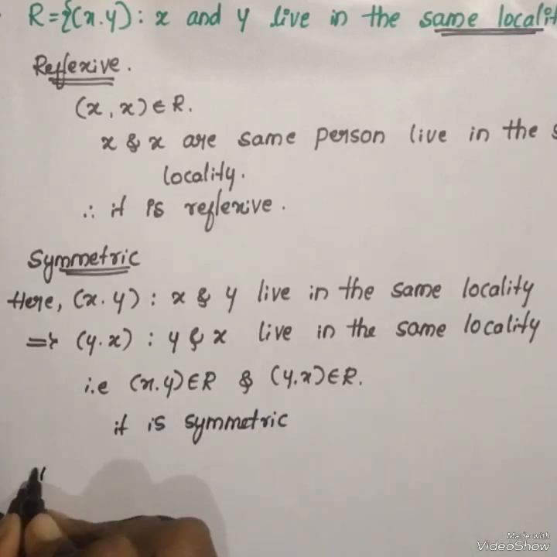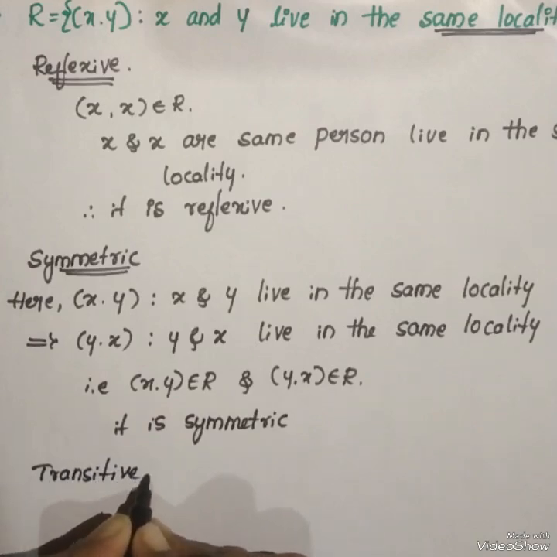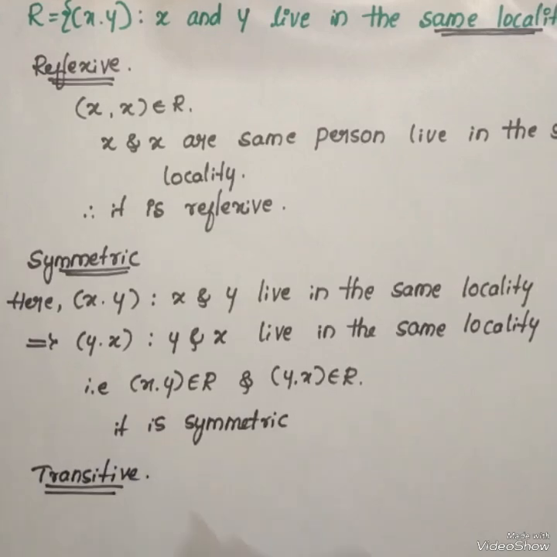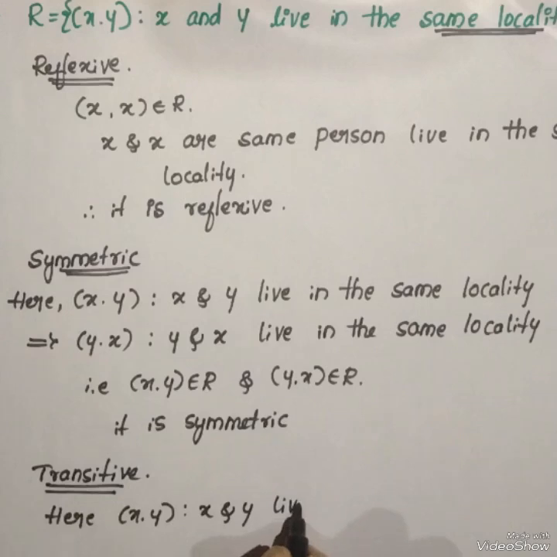Now consider the third condition, transitive. Here x and y are two persons who live in the same locality.